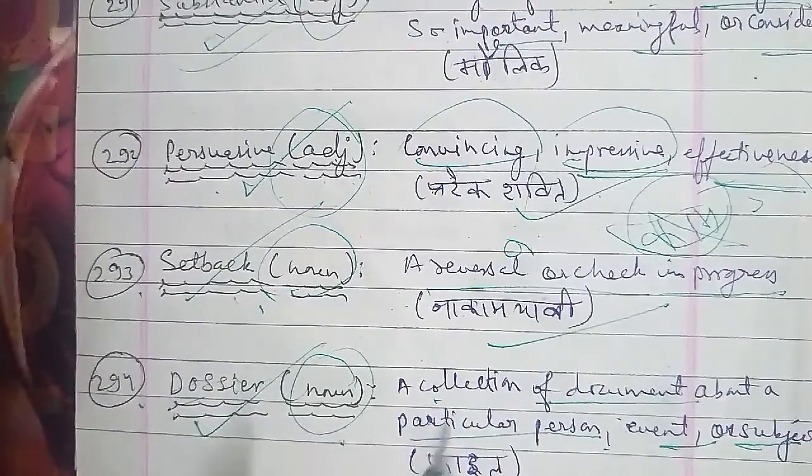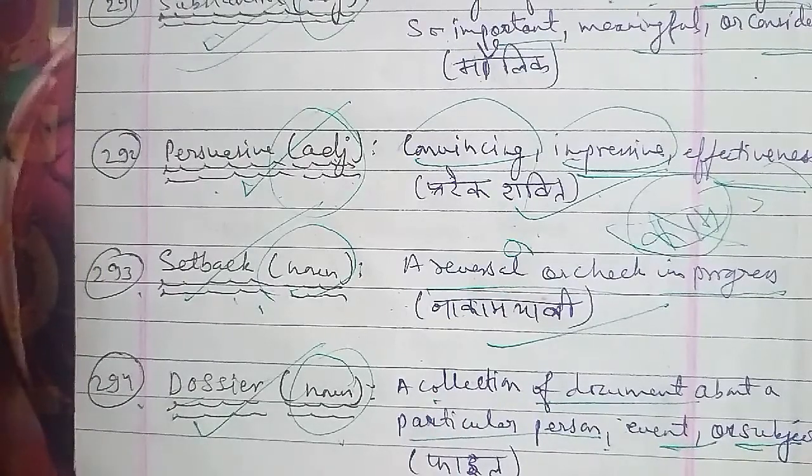And now we move on to 295. The word that we have to discuss here is, so here you can see that the 295th word, that is foil.